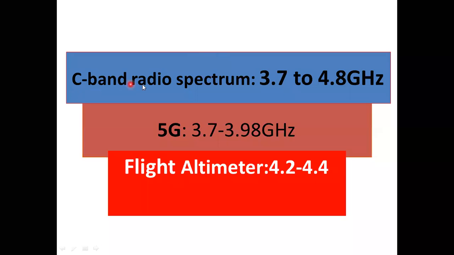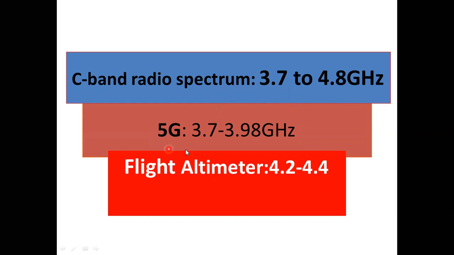You see, this is the C-band radio spectrum, which ranges from 3.7 to 4.8 gigahertz. 5G is going to use 3.7 to 3.98, and flight altimeters work at 4.2 to 4.4. Both the 5G radio frequency and flight altimeters are within the 3.7 to 4.8 gigahertz range; only the radio frequency is varying.